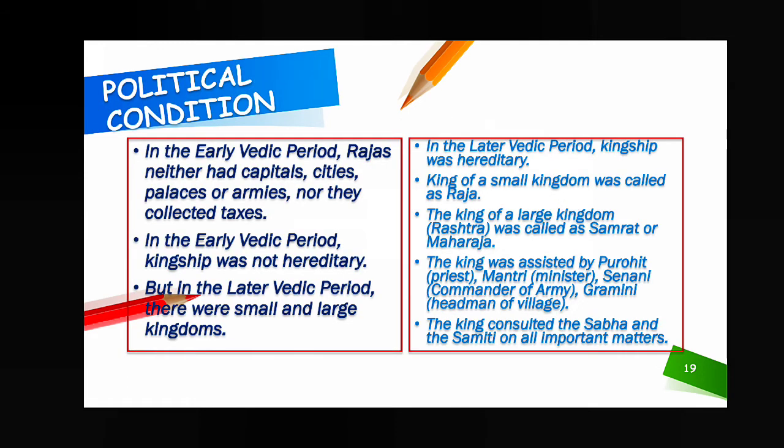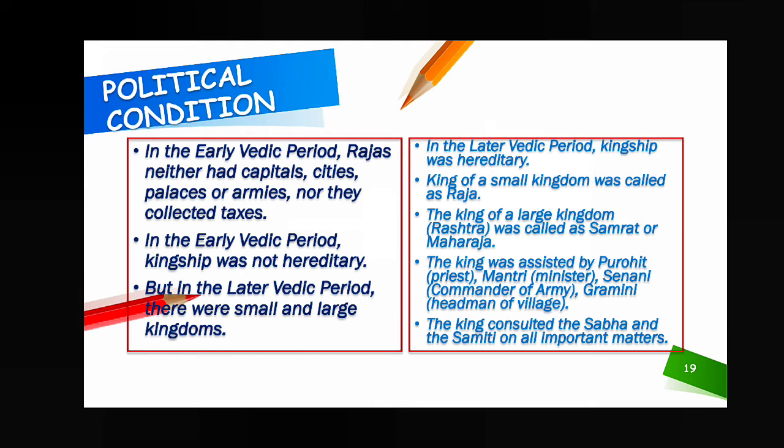In the early Vedic period, kingship was not hereditary. That means after one king, there was no such rule that his son will become king. That type of hereditary rule was not there. Anyone could be king. That was the situation in the early Vedic period.